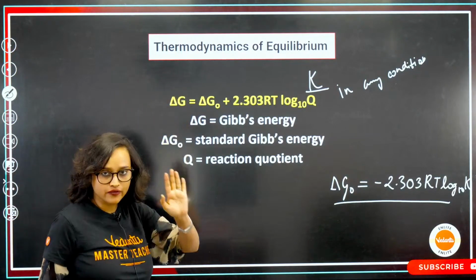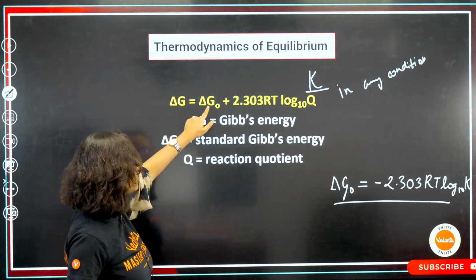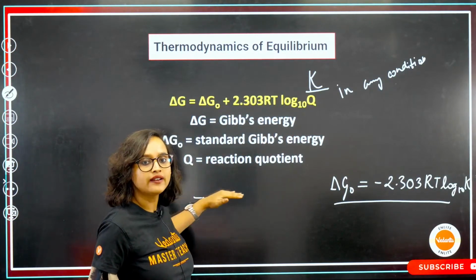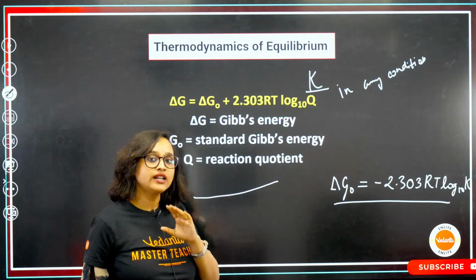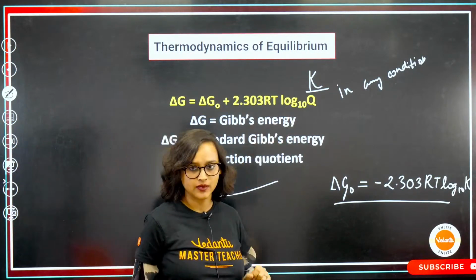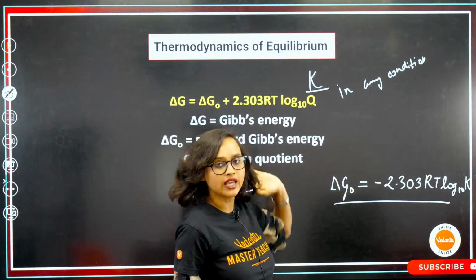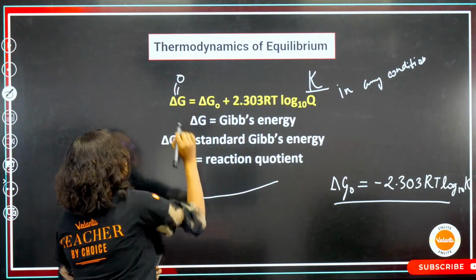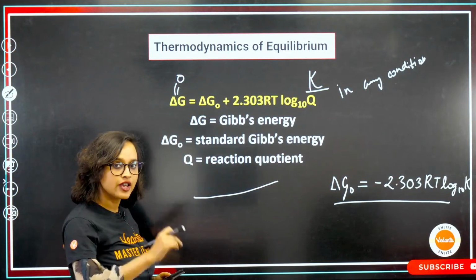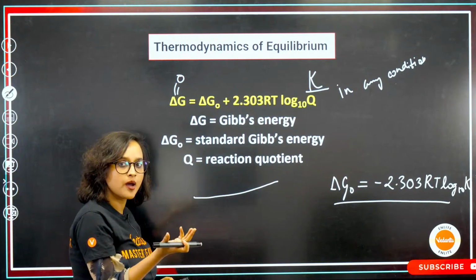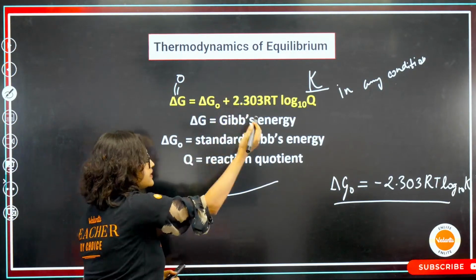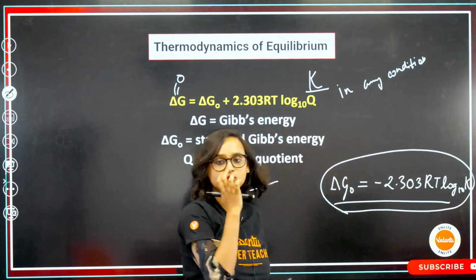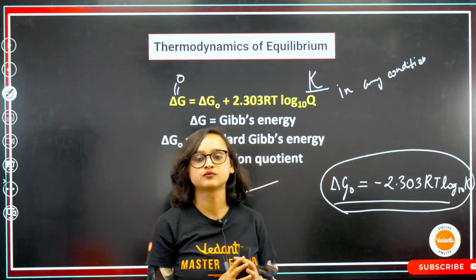So, thermodynamics of equilibrium: our reaction is delta G equals delta G naught plus 2.303 RT log10 Q, where Q is my reaction quotient. What did I tell you? That this holds in any condition. At equilibrium, my Q will become K, which means my delta G will become 0. If this becomes 0, then if I just reshuffle this equation, this is what I will be getting. Do I make sense or no?